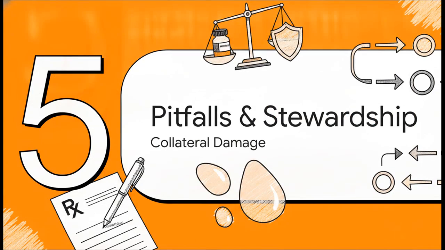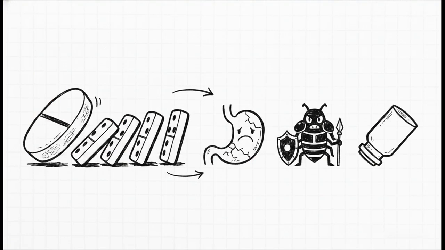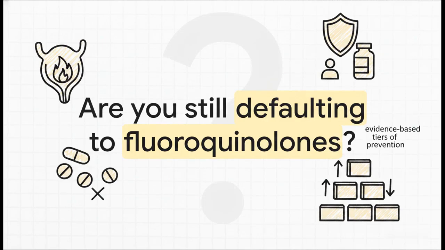All right, let's wrap things up with Section 5, pitfalls and stewardship. Because let's face it, we hold a heavy responsibility every time we write a prescription. If we bypass that tiered system we just talked about and jump straight to Step 3, continuous antibiotic prophylaxis, we risk some immense collateral damage. We select for antibiotic resistance, we further damage our patient's already fragile protective vaginal microbiome, we risk secondary C. diff infections, and honestly, worst of all, we risk losing future oral therapy options entirely when that ST131 clone inevitably takes over.